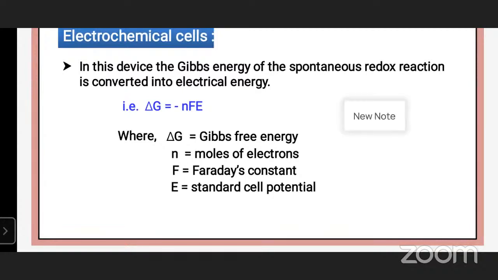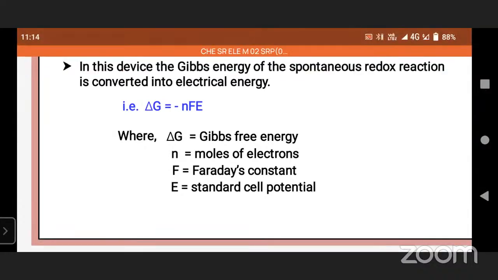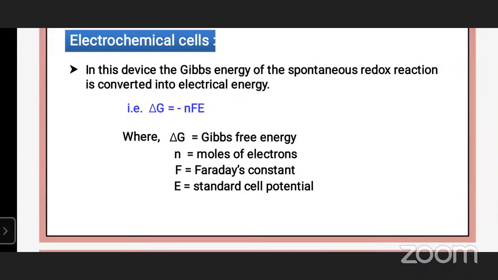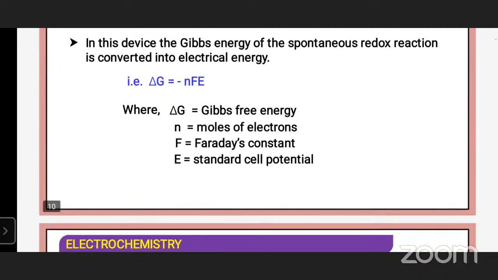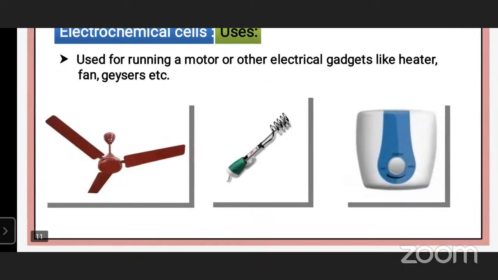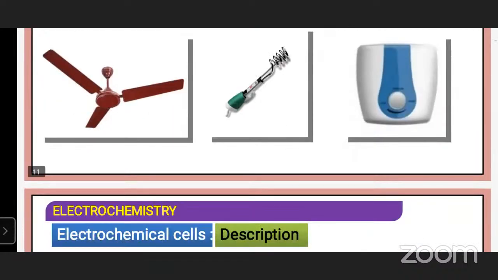Here in this device, the Gibbs energy of the spontaneous redox reaction is converted into electrical work, which may be used for running motors and other electrical gadgets like heater, fan, and geyser.